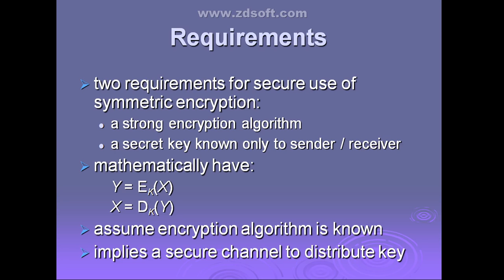See, Y equals encryption of the plain text. What are all the things you are using? The encryption algorithm with the secret key on the plain text. If you apply that, it is going to produce the ciphertext. And if you apply the decryption algorithm with the key on the ciphertext, Y, it is going to produce X, which is nothing but your plain text. We have represented the same thing in a mathematical manner. Clear?